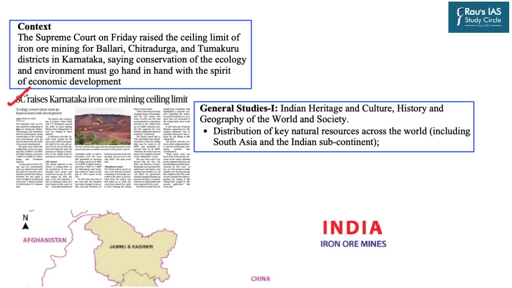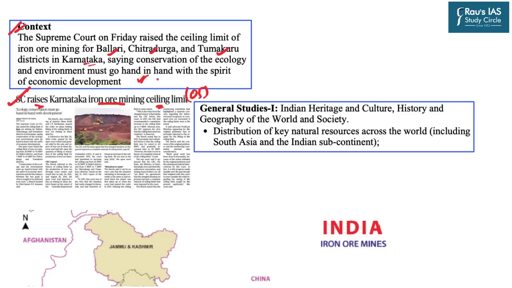This topic reads, Supreme Court raises the Karnataka iron ore mining ceiling limit. This topic has appeared at page number 5 and, as you can see, is in relation to the iron ore mining in India. Same is the context of this very topic. In certain districts of Karnataka like Bellary, Chitradurga and Tumakuru, the Supreme Court has said that the ceiling limits, the upper limits which were there in the iron ore mining sector, will be raised. This is basically done in order to ensure a balance between ecological conservation as well as economic development.